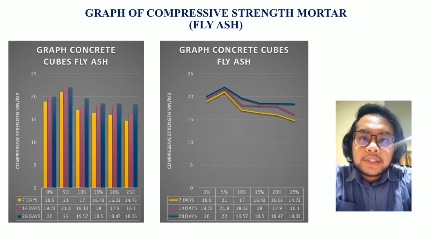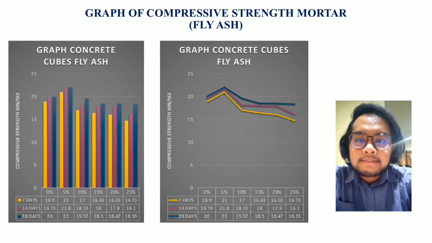In the compressive strength test, 5% fly ash as a cement replacement got the highest strength result for the 28 days curing period, which is 22 meganewton per meter square, compared to the others. 25% fly ash as a cement replacement got the lowest compressive strength result, which is 18.33 meganewton per meter square for the 28 days curing period.